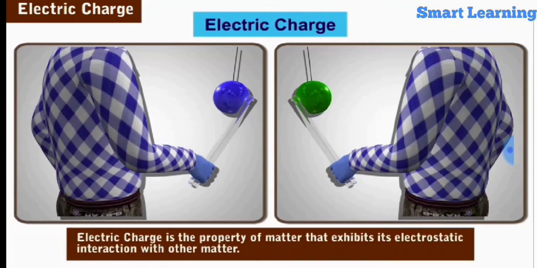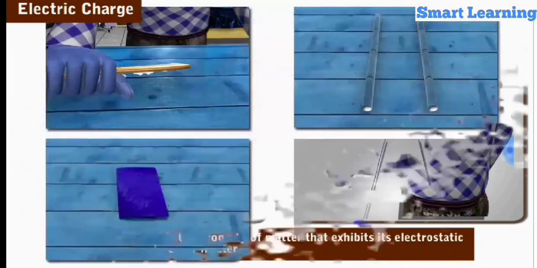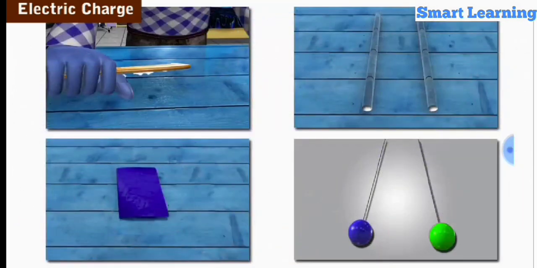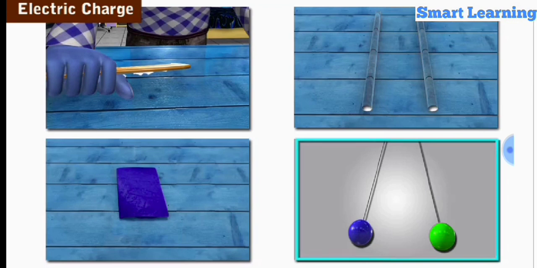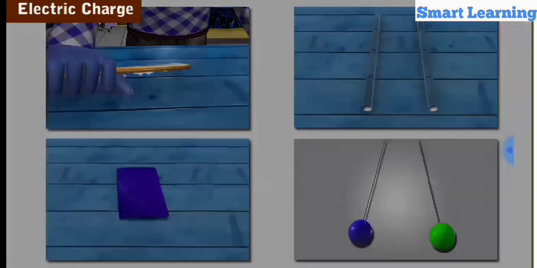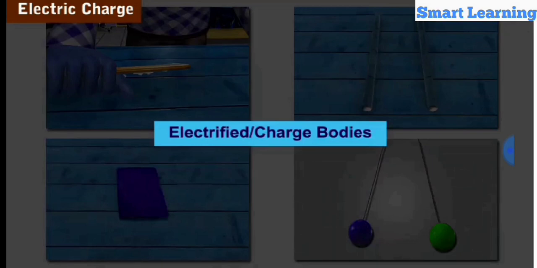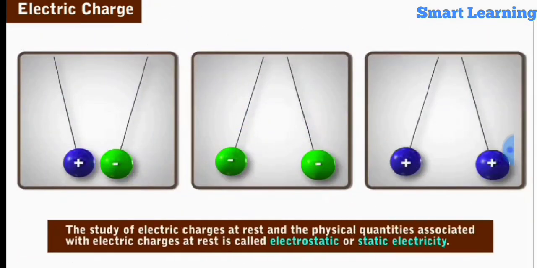Electric charge can be defined as the property of matter that exhibits its electrostatic interaction with other matter. Looking at the earlier examples, we can conclude that bodies like combs, glass rod, silk cloth pieces, pith balls, etc. are said to be electrified or are called charged bodies. The study of electric charges at rest and the physical quantities associated with electric charges at rest is called electrostatics or static electricity.